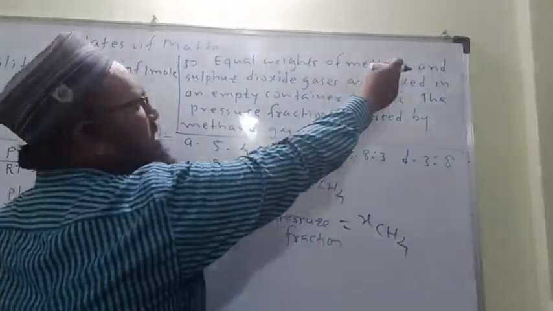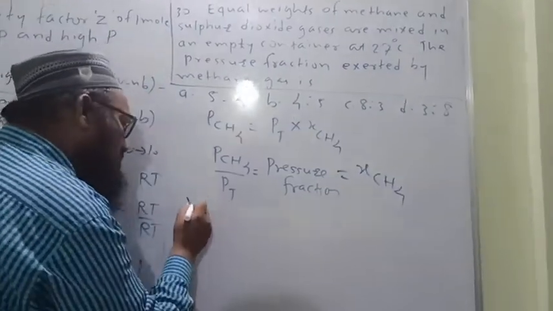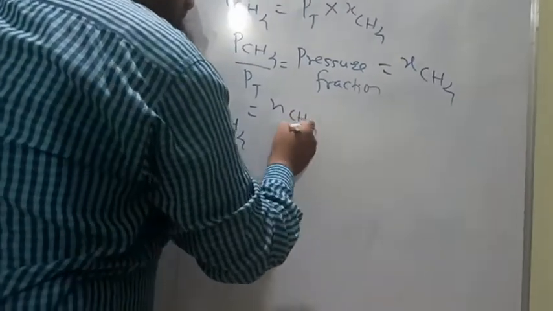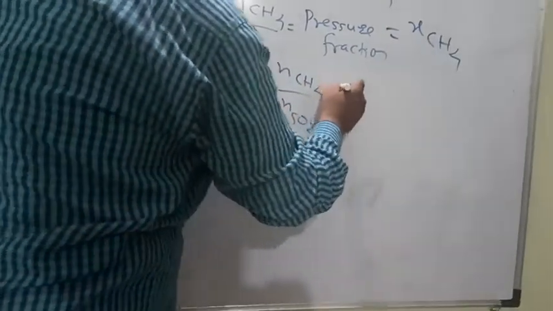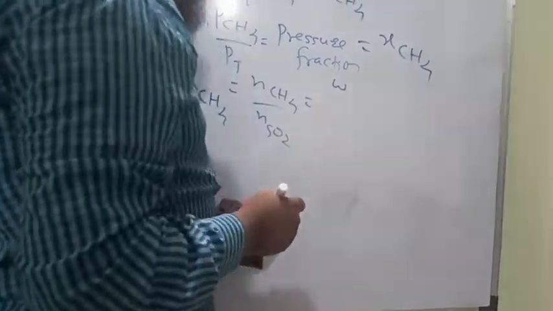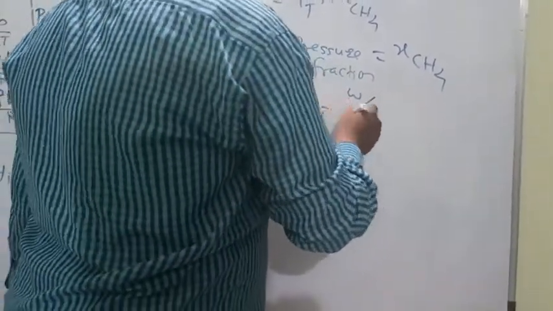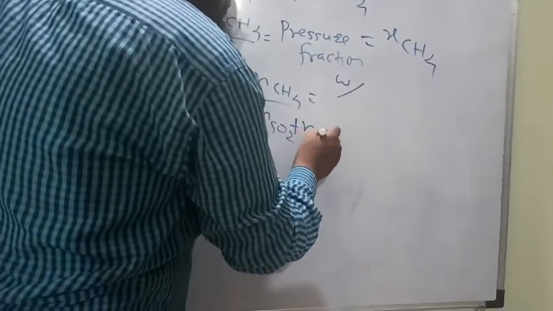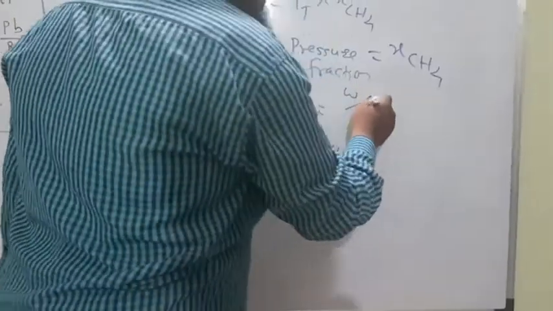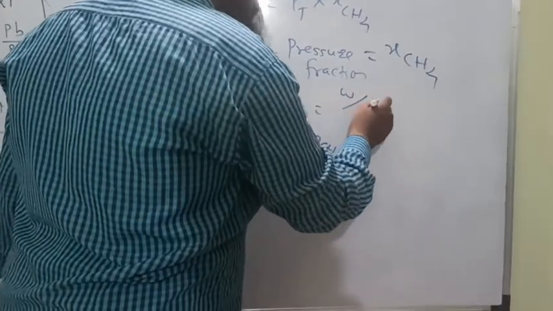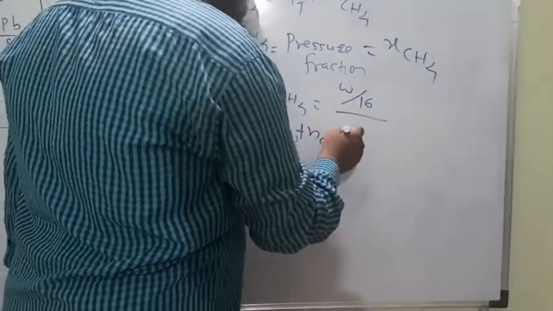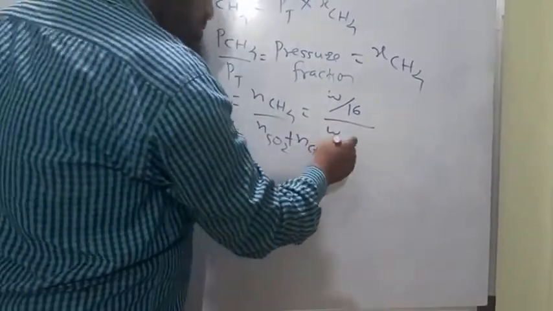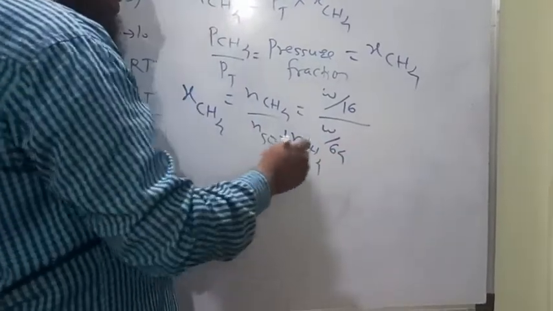Weights are equal here, equal weights. Now what is the mole fraction of methane gas? Number of moles of methane gas upon number of moles of methane plus number of moles of sulfur dioxide. Let the weight of methane be W. Number of moles of methane is weight of methane upon molar mass 16, that is W upon 16.